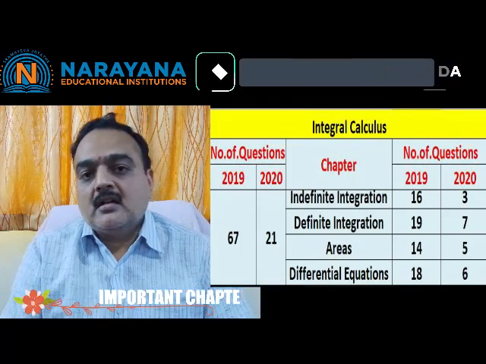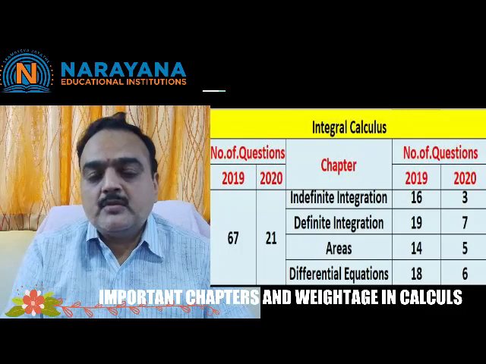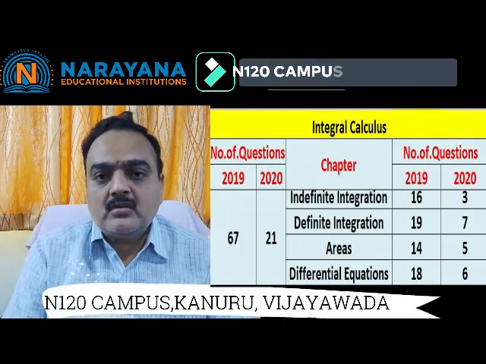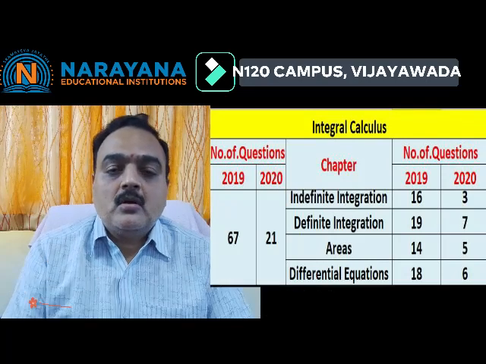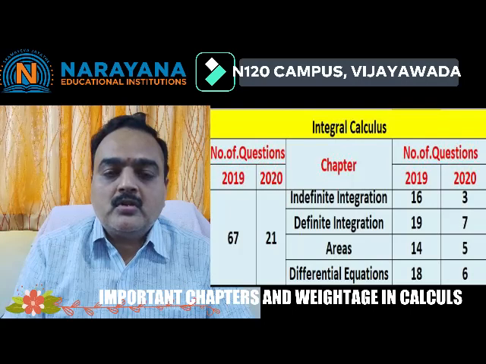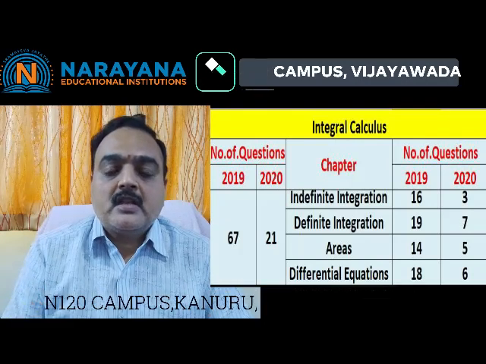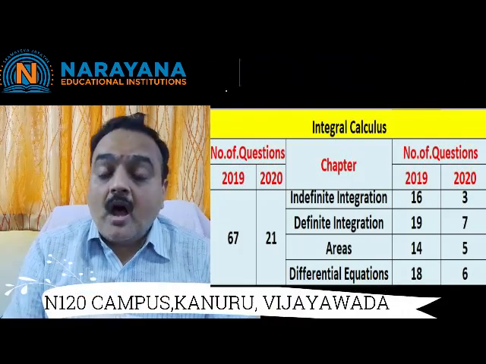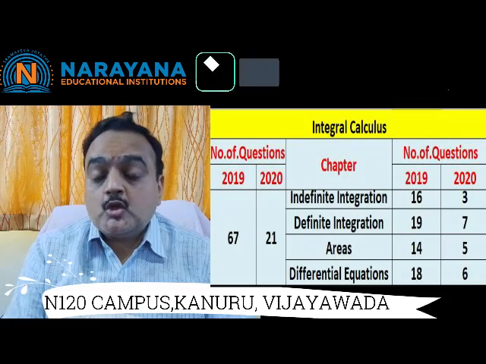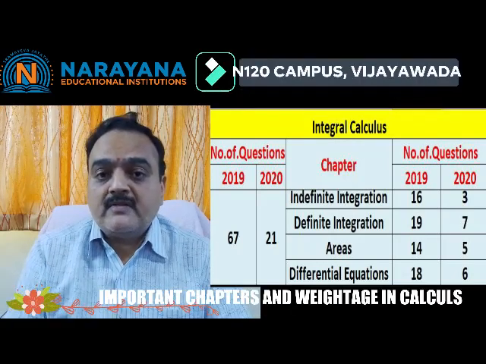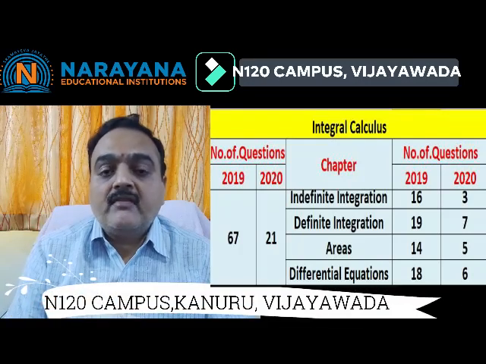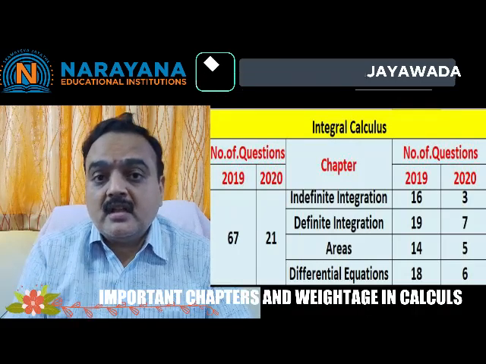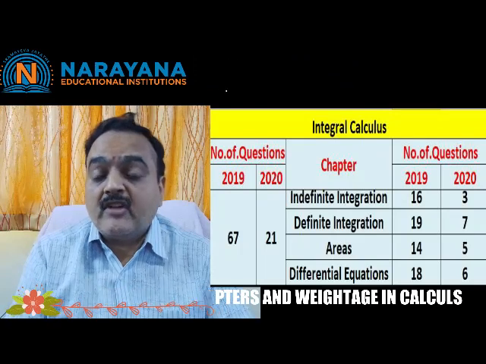The second most important area is going to be differential equations, where you got 18 questions in 2019 and 6 questions in 2020. So 100% there is a possibility of getting one question in the differential equations area. So the most opted area for any student in integral calculus is, first of all, indefinite integration and definite integration, putting together you get 2 to 3 questions, and for differential equations, the number of questions you can get is going to be 1 for sure.